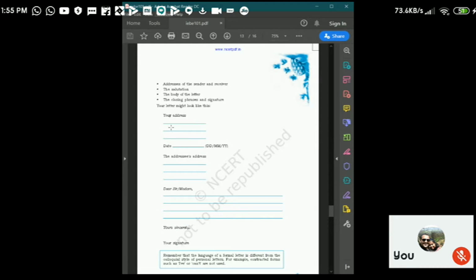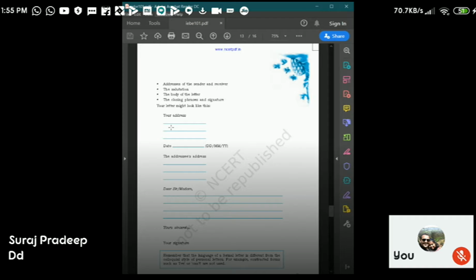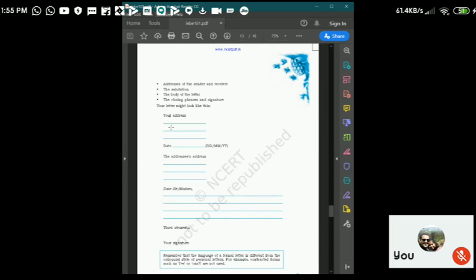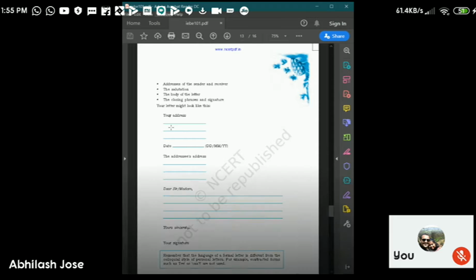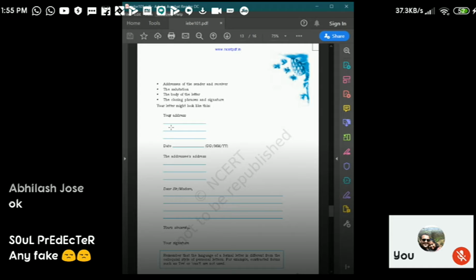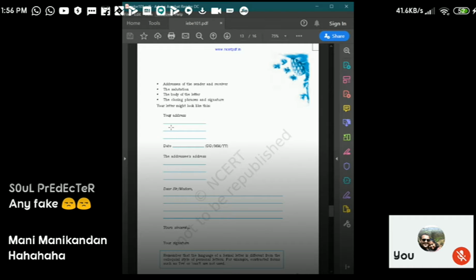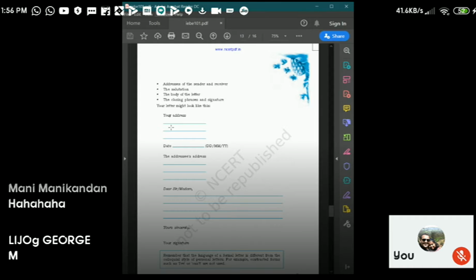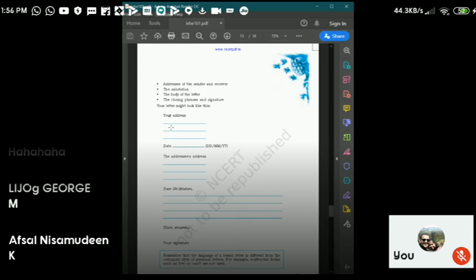Don't write Nandanam. You can write Port Blair over there, or New Delhi, or New Jersey. Anywhere, anything you can write. Don't write my name. Fake, fully fake. Any fake address, any fake name, if there is no mention of any name.